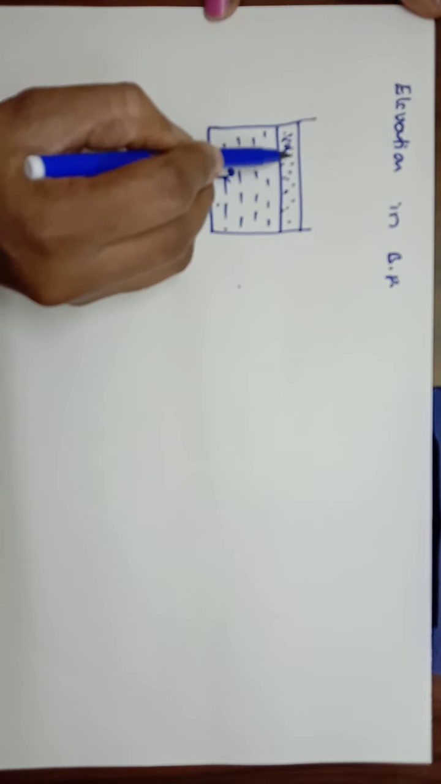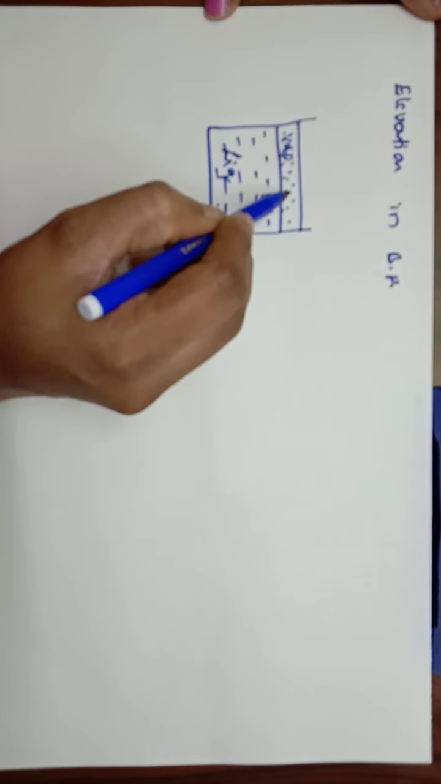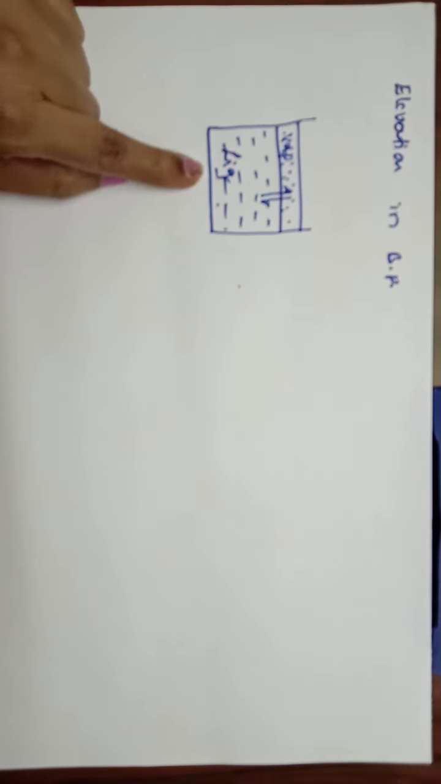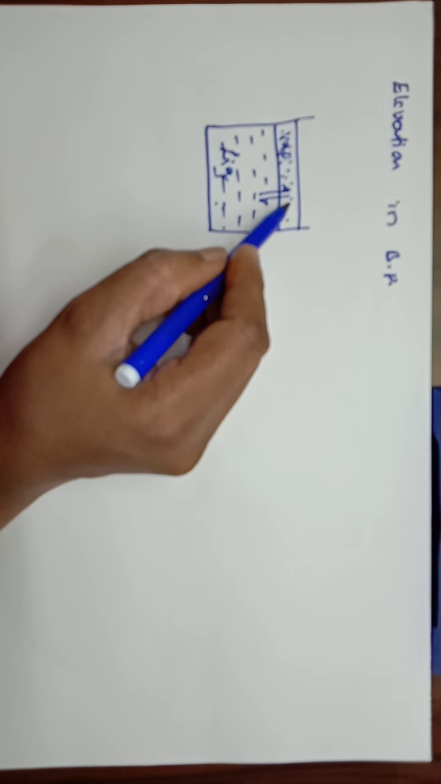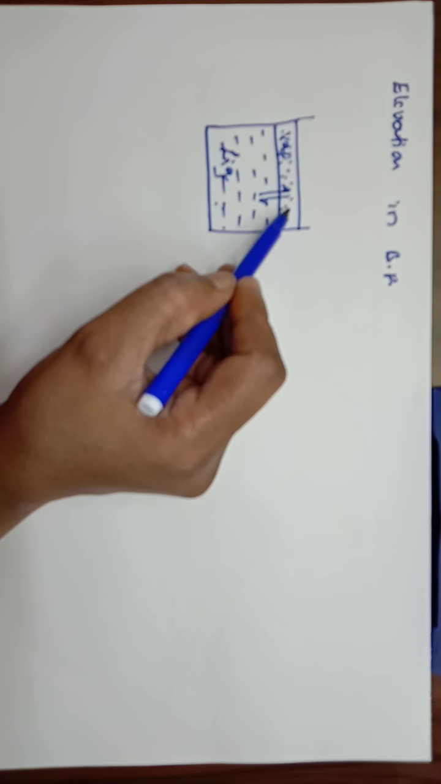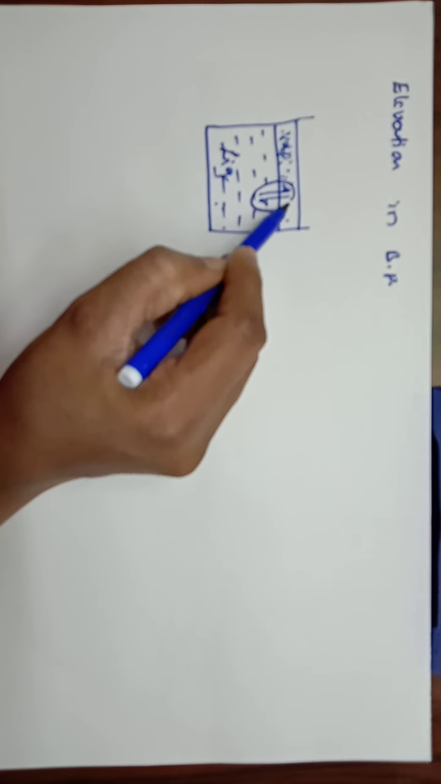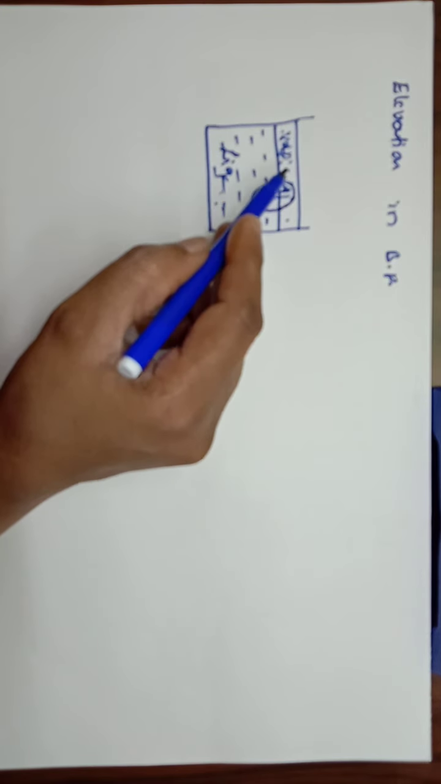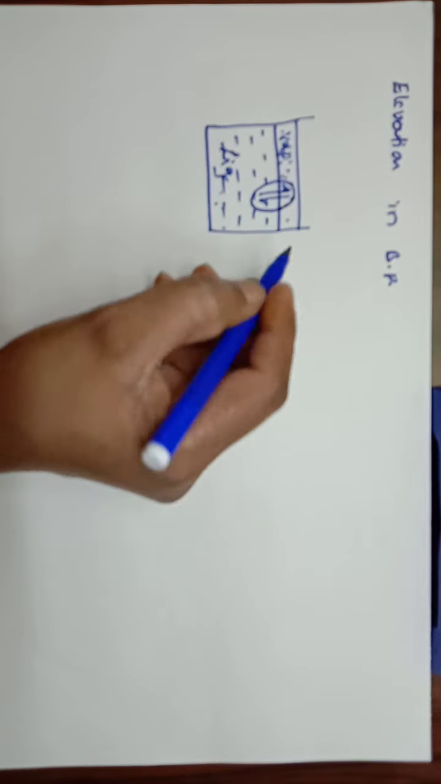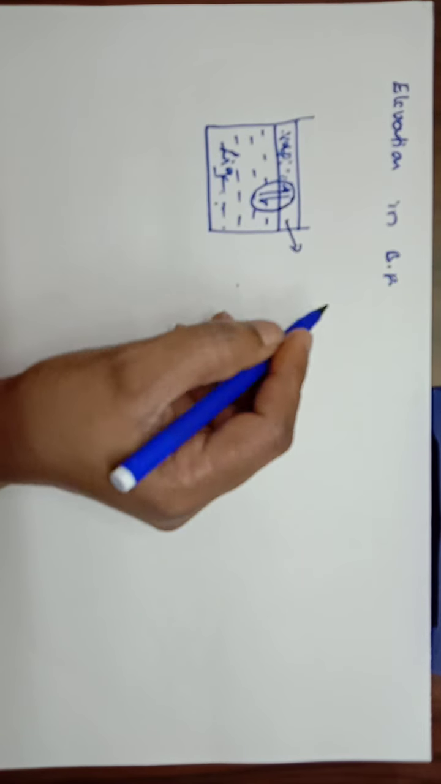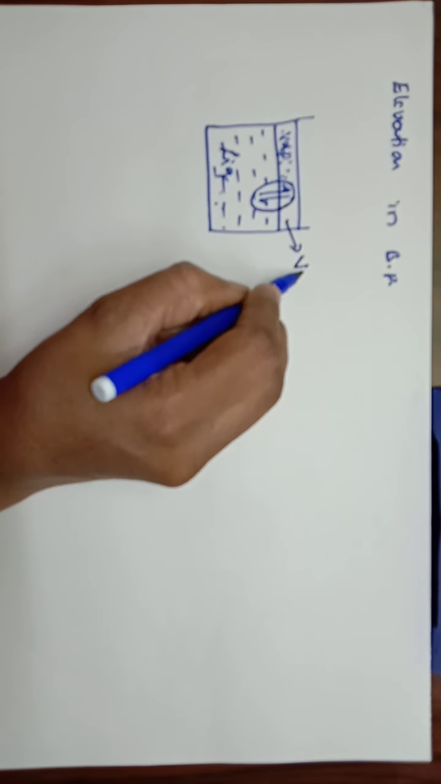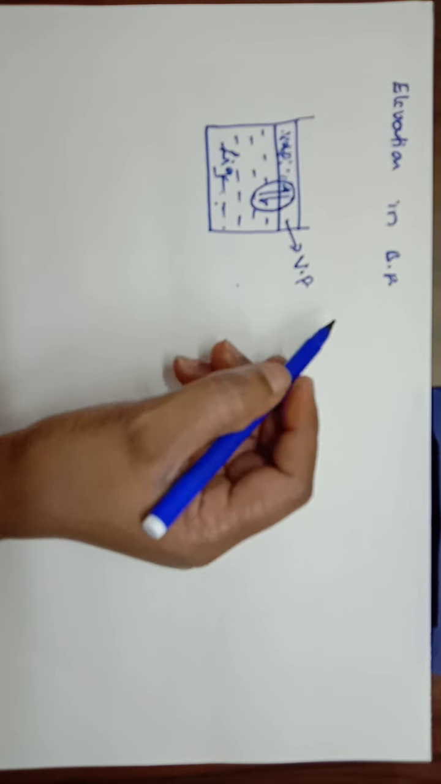So this is vapor and this is liquid. In between these two, there is an exchange of particles. That means the liquid particles will move from the liquid into the vapor phase and the vapor particles will move from the vapor into the liquid state. So equilibrium will be established between the liquid and its own vapor. This vapor will exert some pressure. That pressure can be taken as vapor pressure.